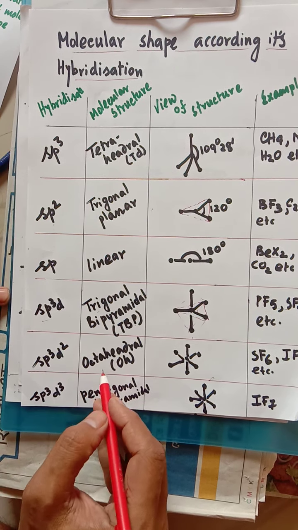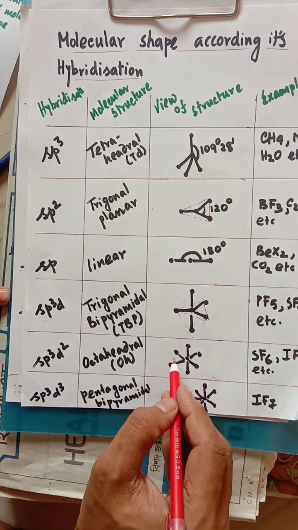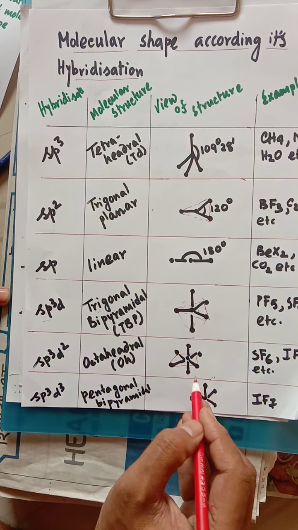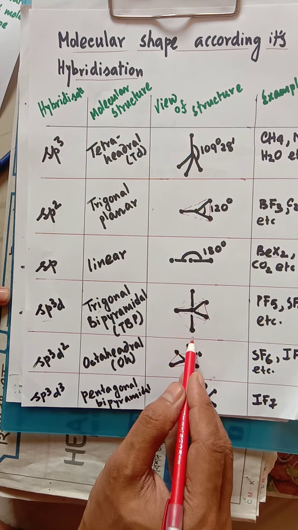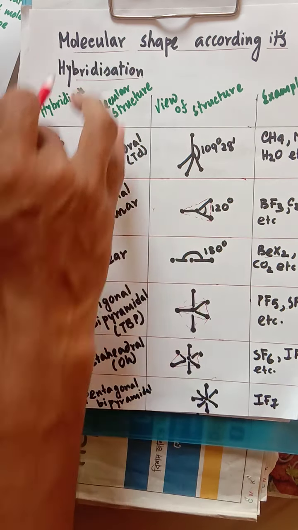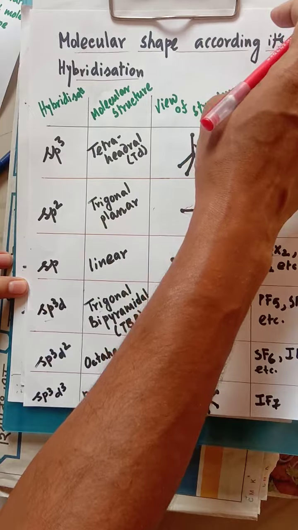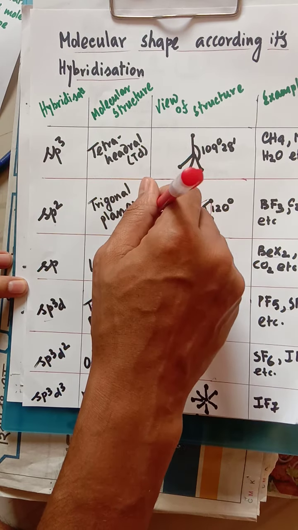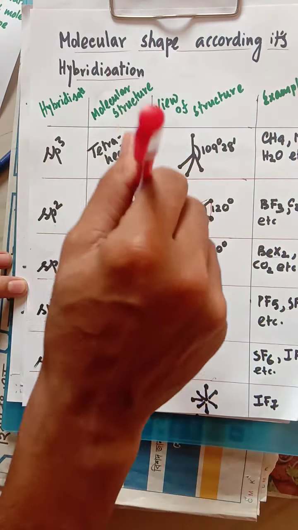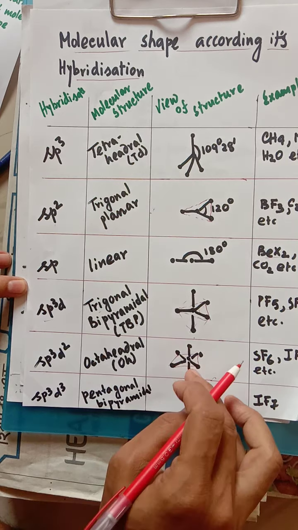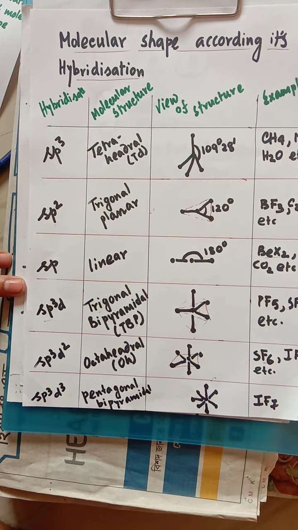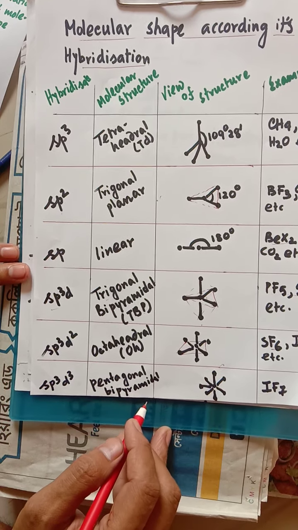sp3d2 is octahedral. In the octahedral structure, the base will be square planar. This is the base. We can say one atom is here, one atom is here, one atom is there, another atom at the center, and one atom is attached above the plane and another below the plane. So it is octahedral. SF6 and IF7 are given as examples here.